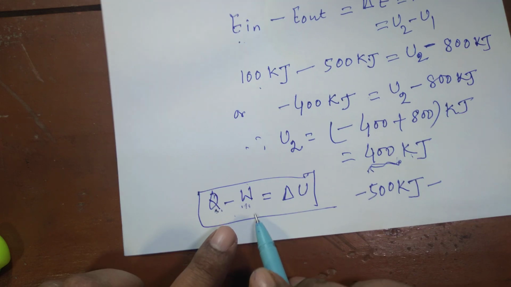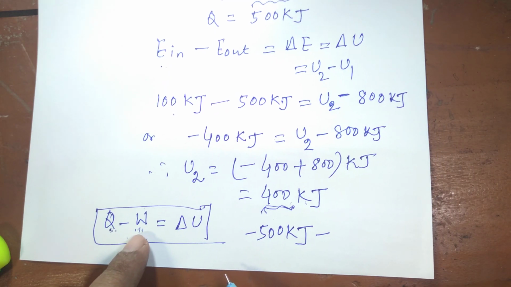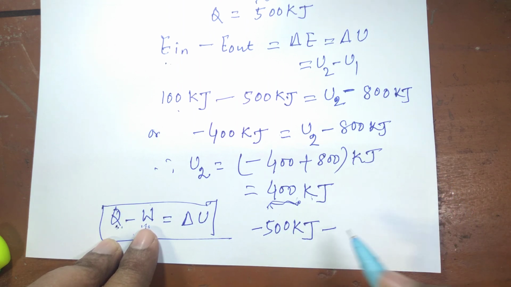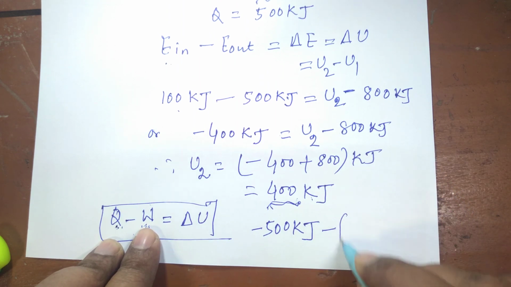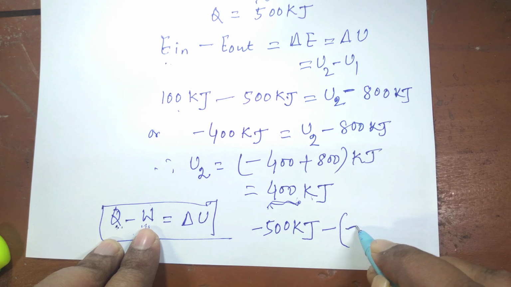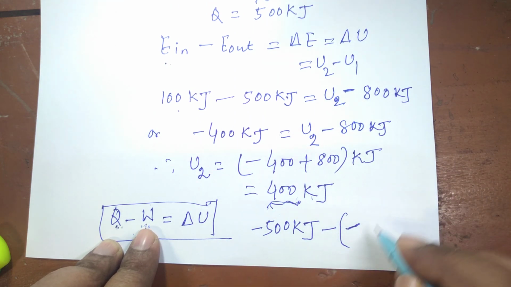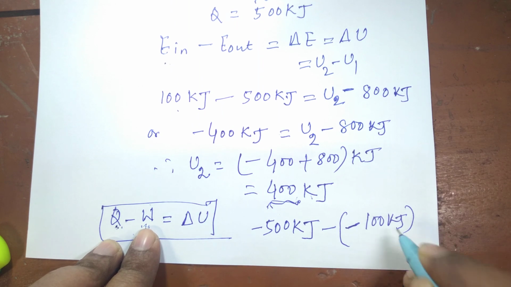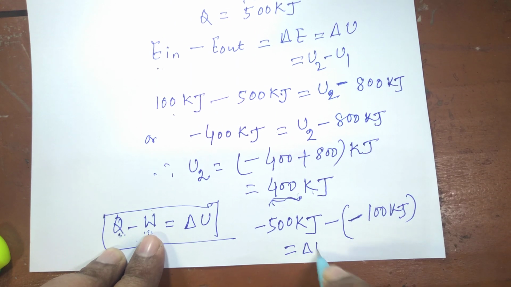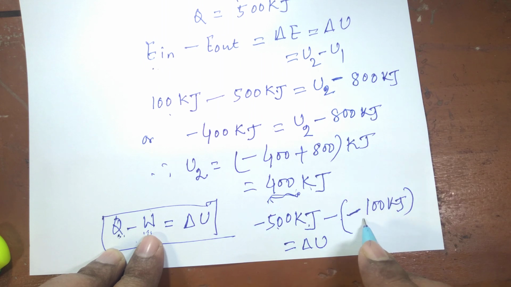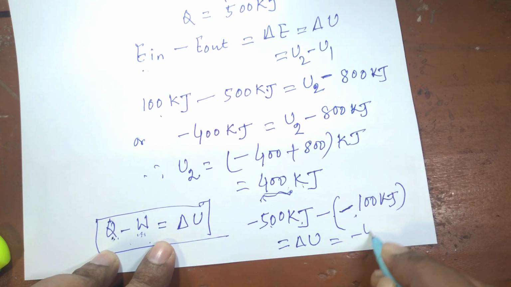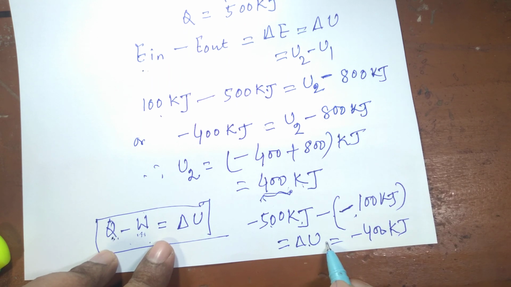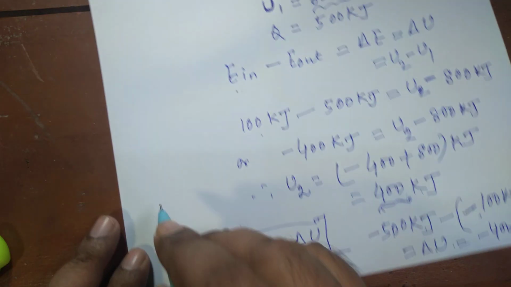Initially in this equation we had assumed that W is the work done by the system, but in this case W is work done on the system, so we will put minus sign here. Opposite of the work done by the system, that is 100 kilojoule, is equal to delta U. That means minus 500 plus 100, that is minus 400 kilojoule. So delta U is equal to minus 400 kilojoule.